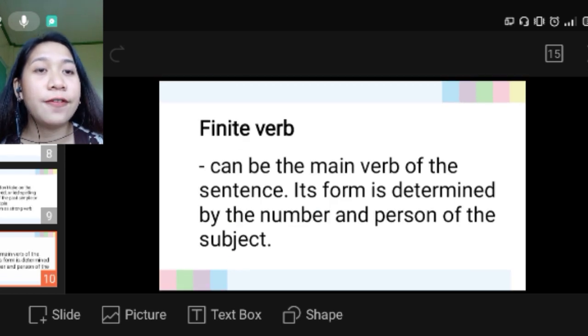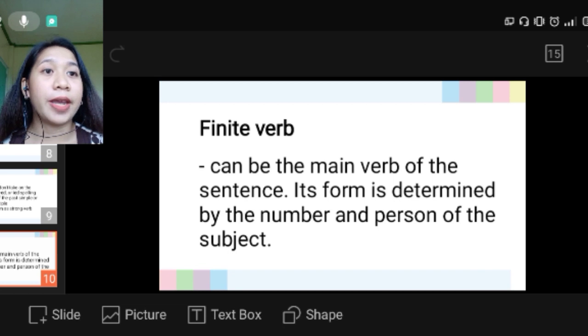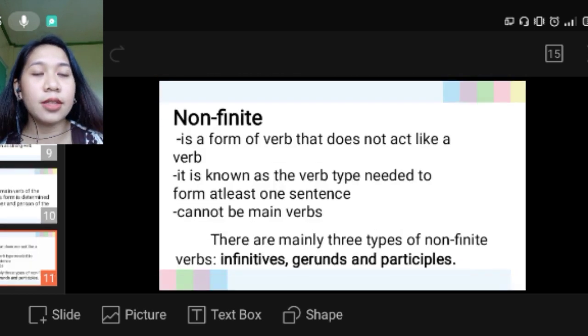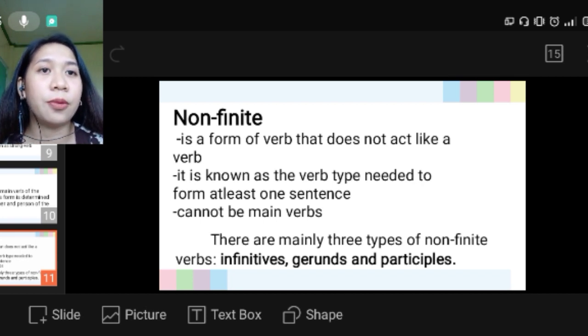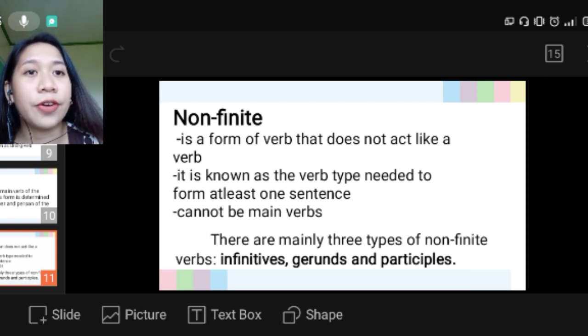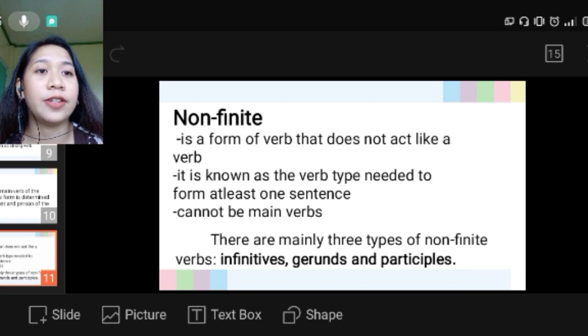Next one, we have finite verb. Finite verb can be the main verb of a sentence. Its form is determined by the subject and person of the subject. And non-finite verb. Non-finite verb is a form of a verb that does not act like a verb. It is known as the verb type needed to form at least one sentence. Non-finite verb cannot be the main verb. So there are three types of non-finite verbs: the infinitives, gerunds, and participles. And those will be discussed by the next reporters.